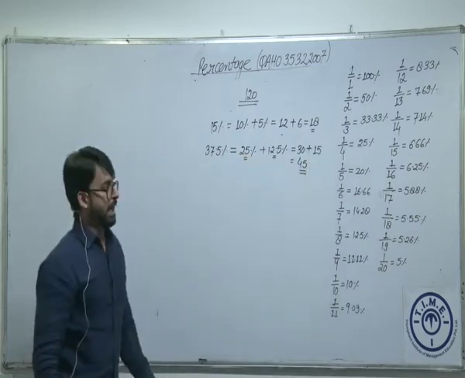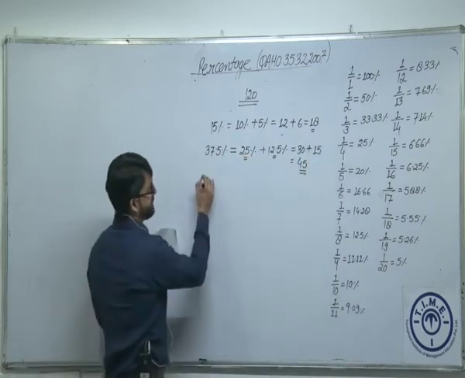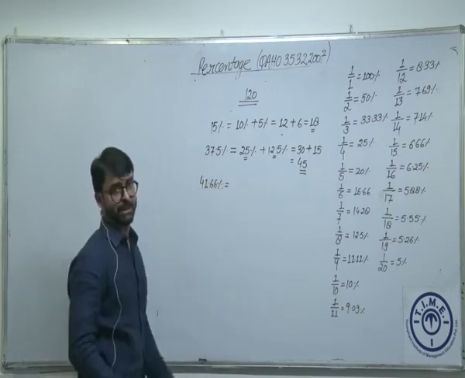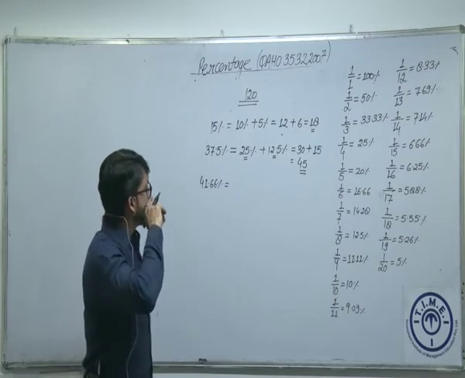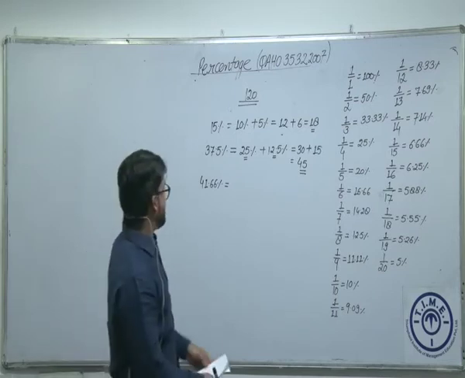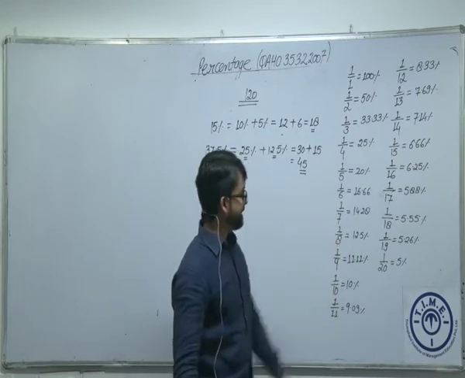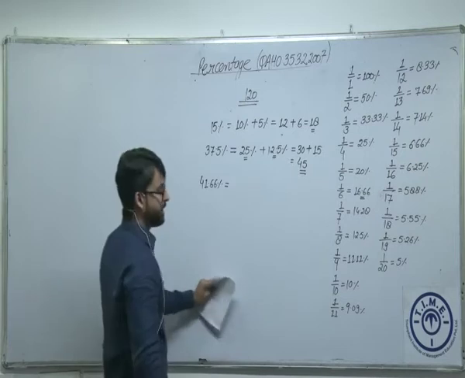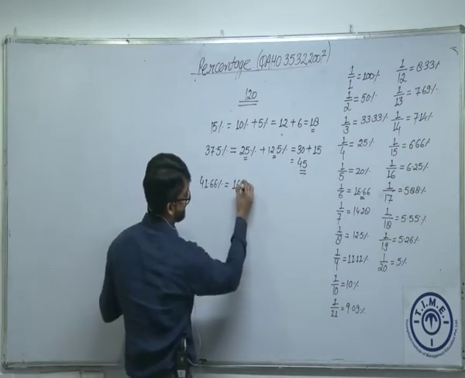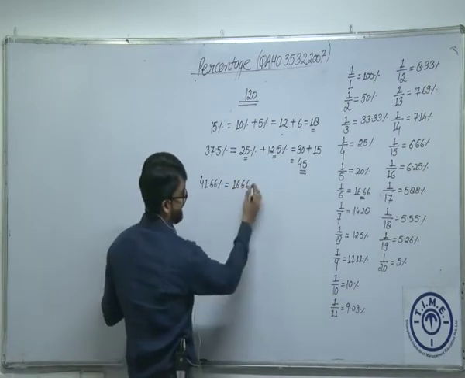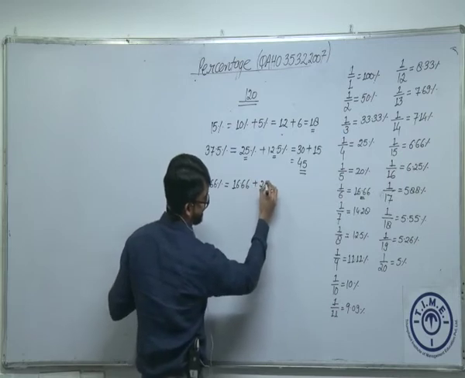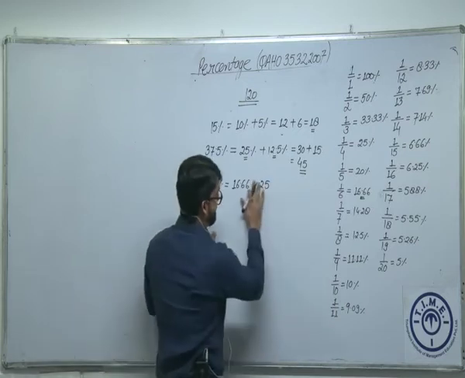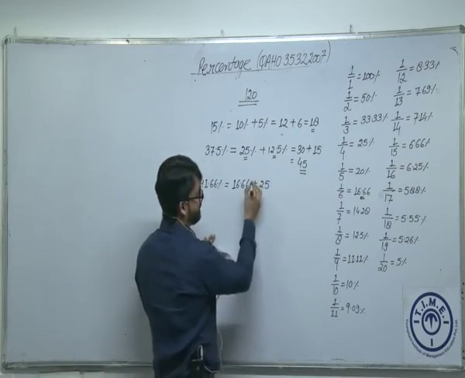Is that okay? I'll make it a little more complicated. What is 41.66% of 120? Now this seems a little tricky, am I right? Can you find out any fraction which is ending with 0.66? This fraction I can use. So if I write 16.66 first, I'll be left with 25 precisely. Is that okay? So if it is 16.66%, and if I'm adding 25 to it, I'm getting what?